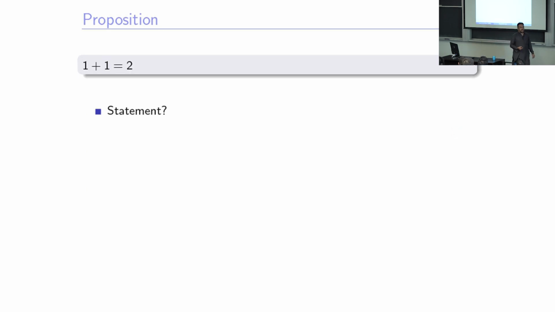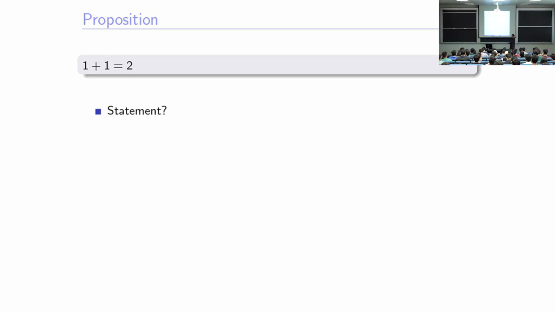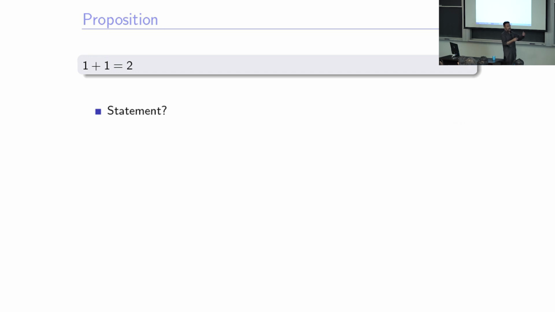Let's see, 1 plus 1 equals 2. Is this a statement? Yes. Why is it a statement? What does it describe? It is describing the addition of two numbers. It's describing the addition process. Does it describe anything else? It describes equality. It describes the number 2, or the numbers 1 and 1. Or you can say it's a description of something. So it is a statement.